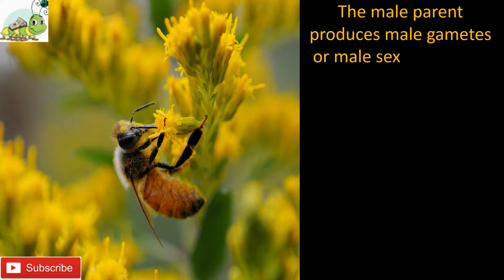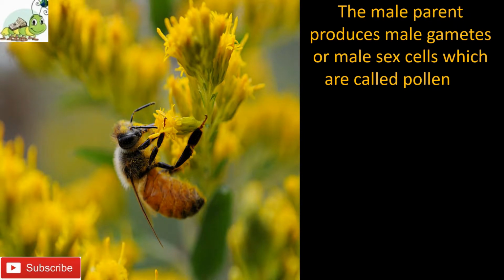The male parent produces male gametes, which are called pollen in plants and sperms in animals. The female parent produces female gametes, which are called ovules or ovum in plants and eggs in animals.